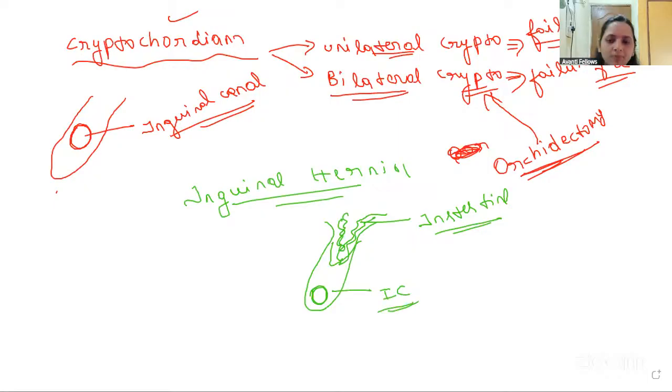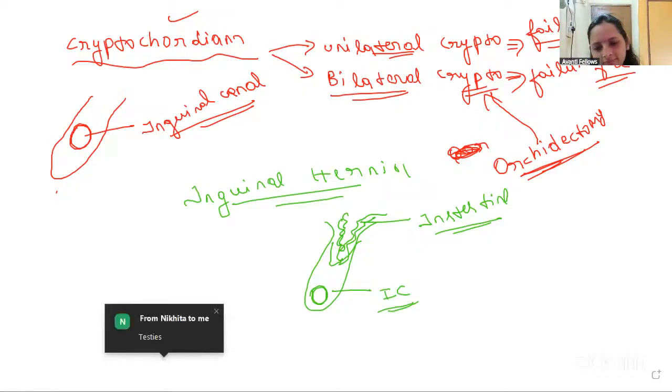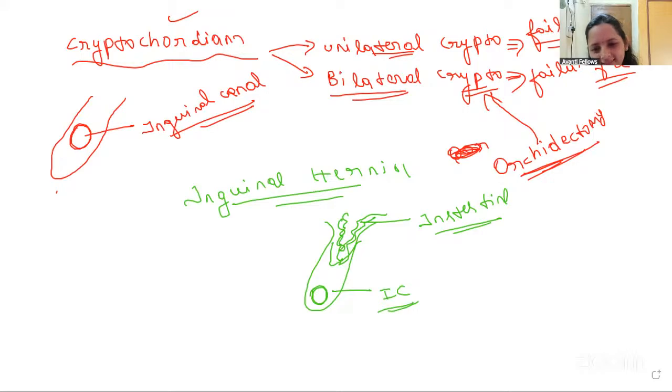Cryptorchidism, unilateral and bilateral. And what is the surgery we'll do for that? Okay. In the next part, we are going to study about the female reproductive part. Now you tell me, guys, when we are talking about the female reproductive part, what is the main thing going to come to your mind? So where is the baby actually growing in the female reproductive tract? Uterus. Very good. The baby is going to grow inside the uterus, right?